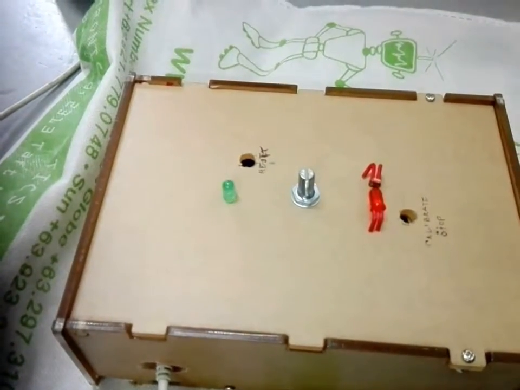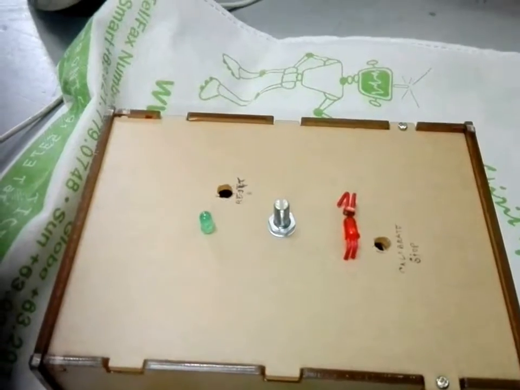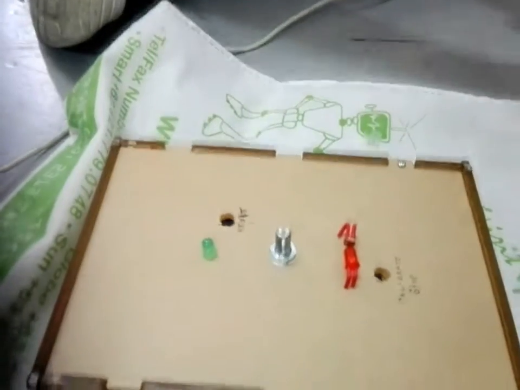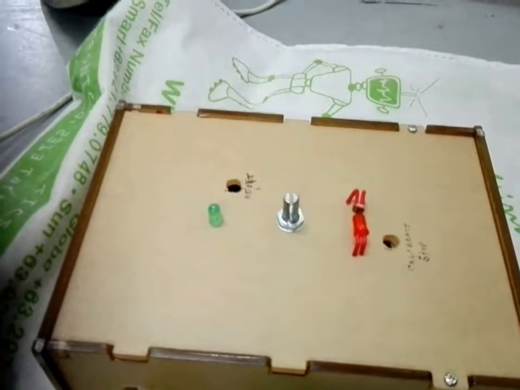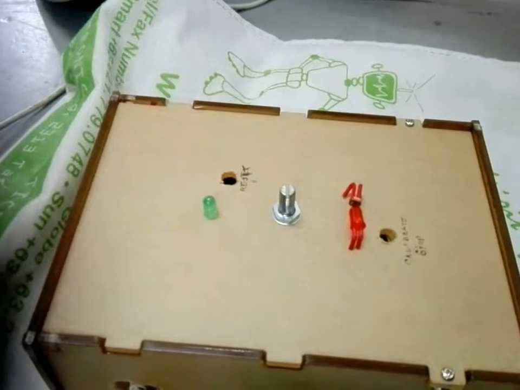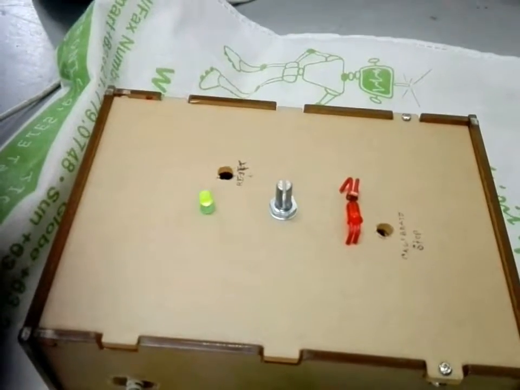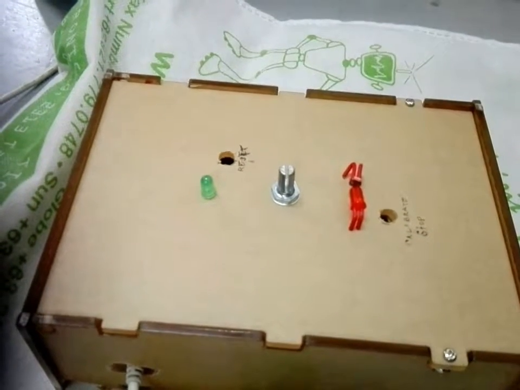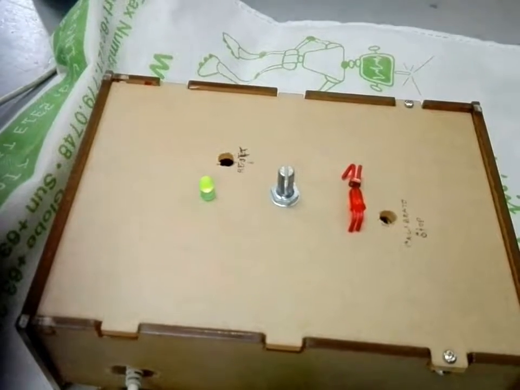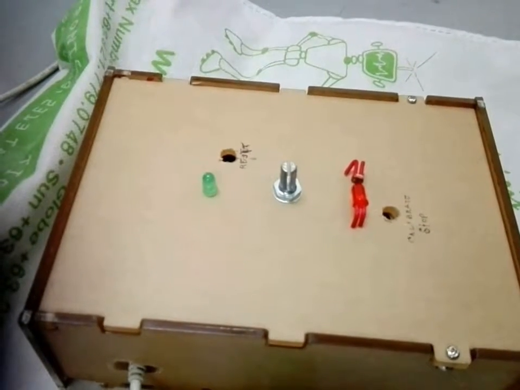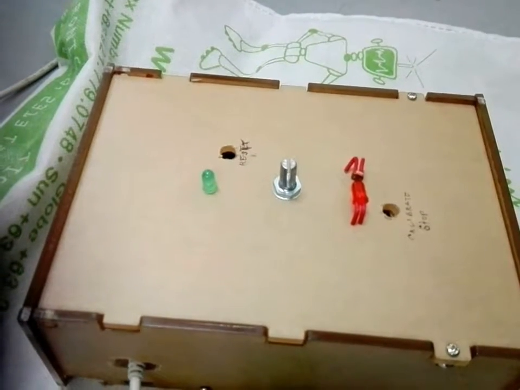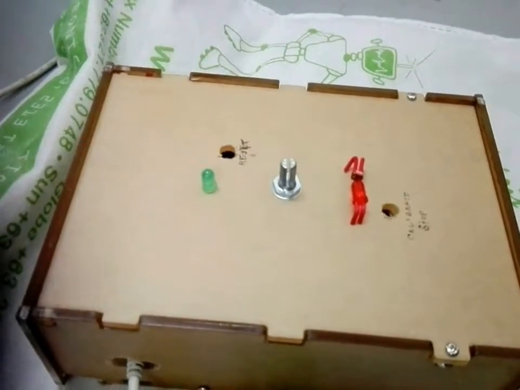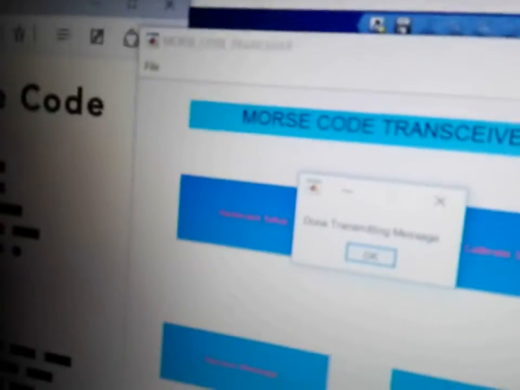the program transmits a message which indicates the word MATLAB via LED signal display. After it finishes its Morse code display, it terminates itself by telling us that transmitting message is complete, which we are about to show you afterwards. Transmitting message is complete.